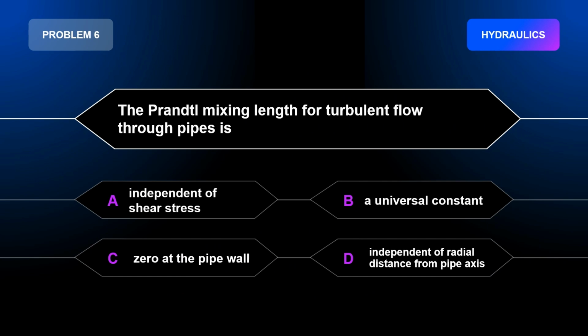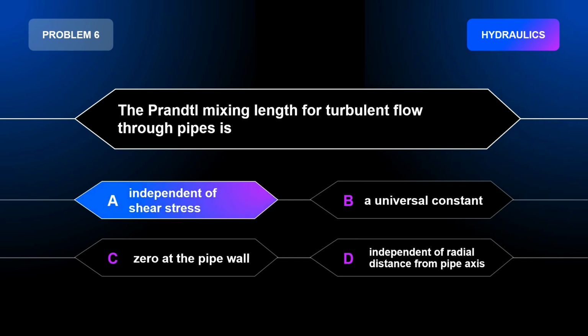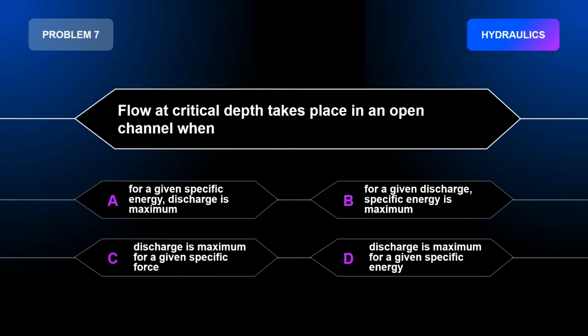Problem number 6. The Prandtl mixing length for turbulent flow through pipes is A. Independent of shear stress. B. A universal constant. C. 0 at the pipe wall. D. Independent of radial distance from pipe axis. The correct answer is letter A. Independent of shear stress.